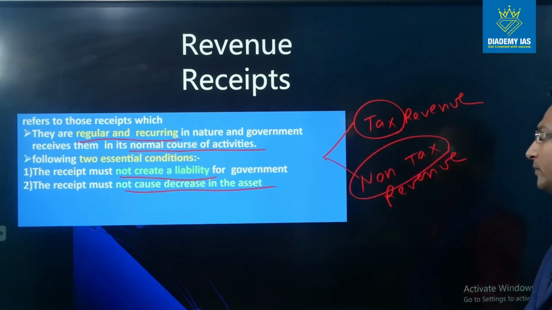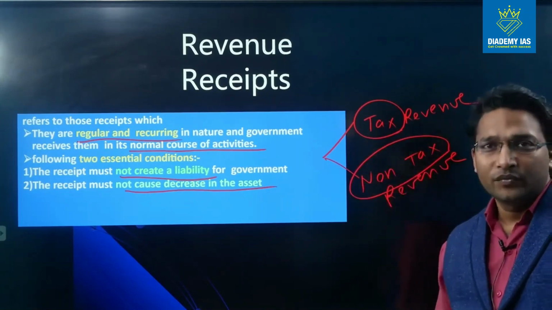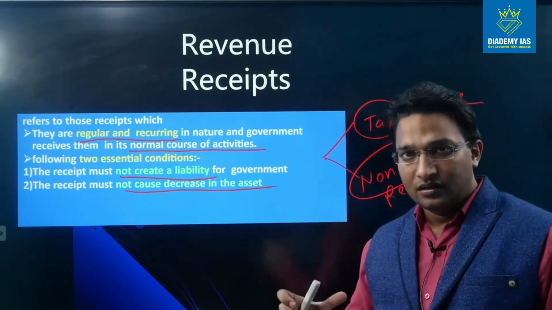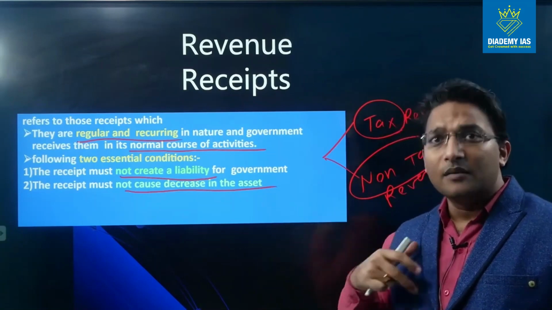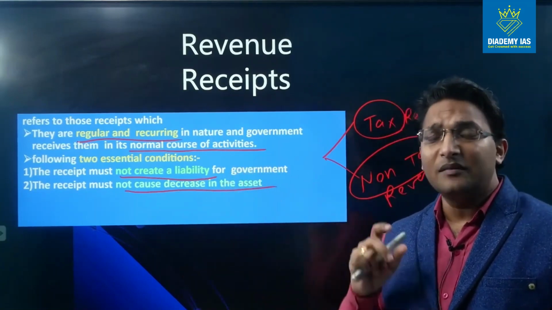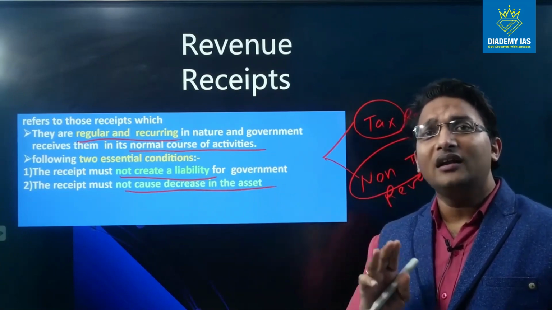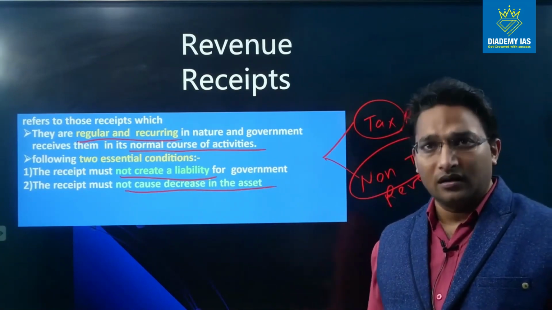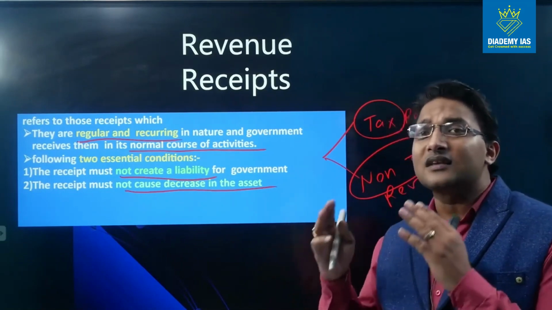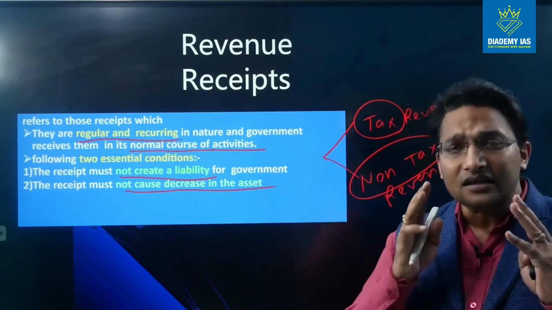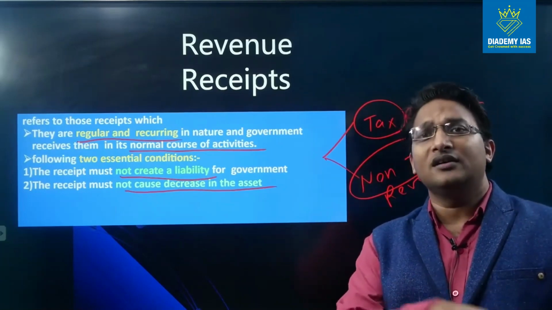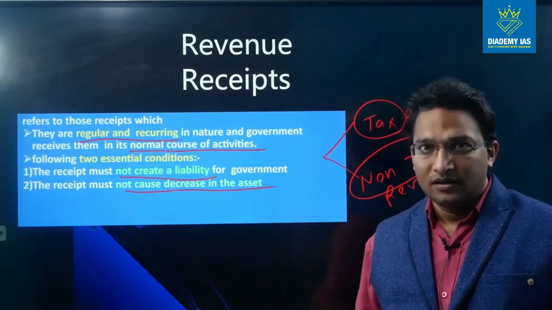All the amounts which are received from tax are tax revenue, and all other receipts are non-tax revenue. What is the meaning of tax? Tax is a compulsory levy, L-E-V-Y, over the citizens of a country. Compulsory means they don't have any discretion not to pay. They don't have any choice. The government has imposed the tax and it is compulsory. So it's a compulsory payment from the citizen to the government.